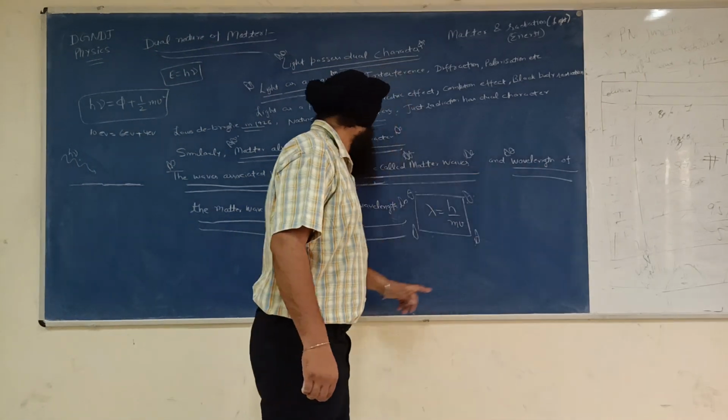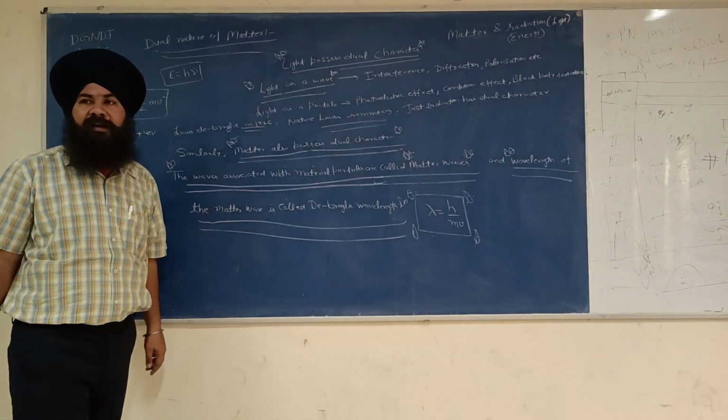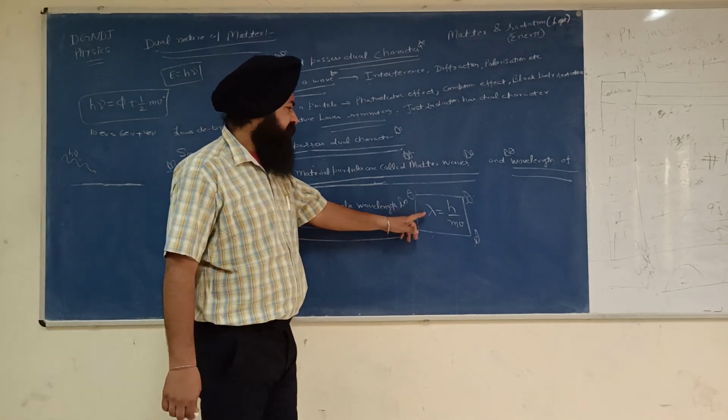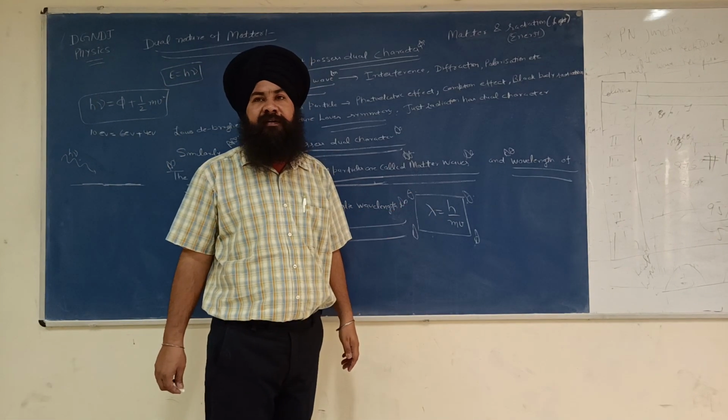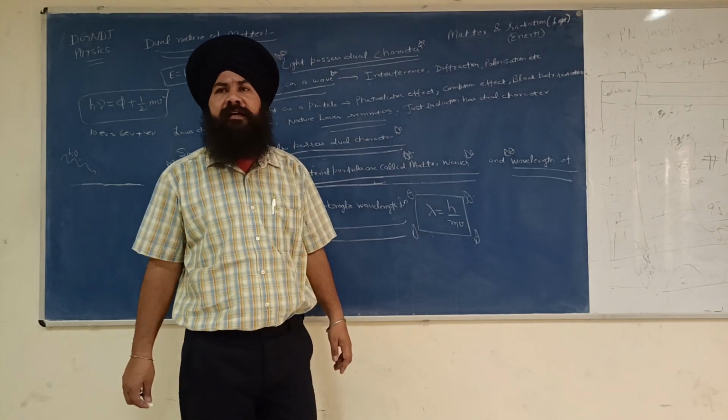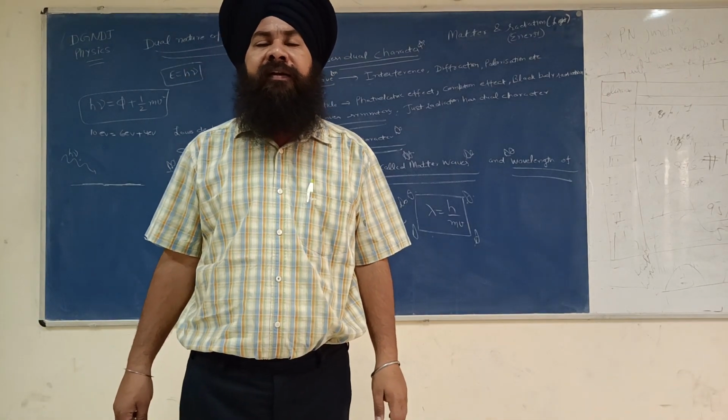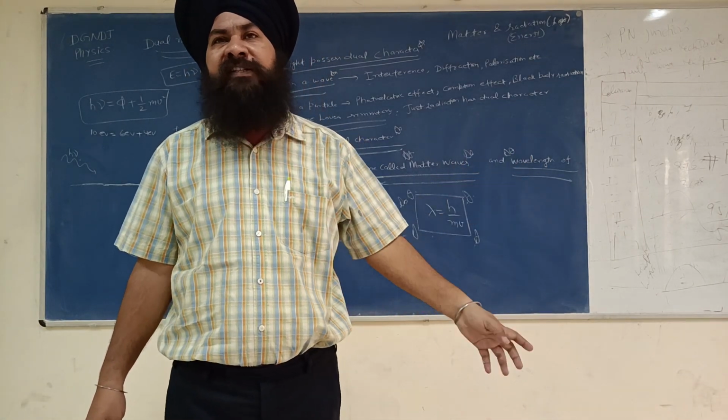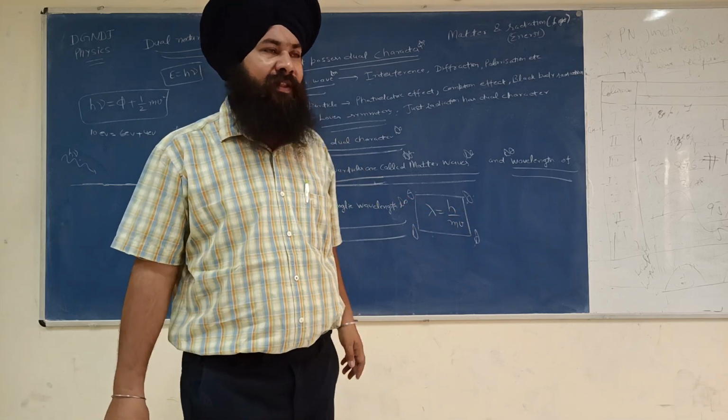The de Broglie wavelength is given by lambda is equal to h over mv. I think you have done this expression in 10+2, in physics as well as in chemistry. What is lambda?